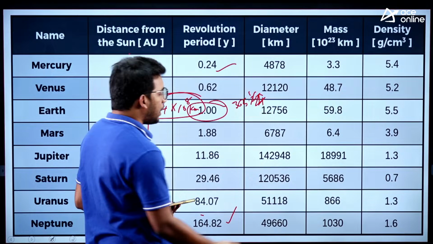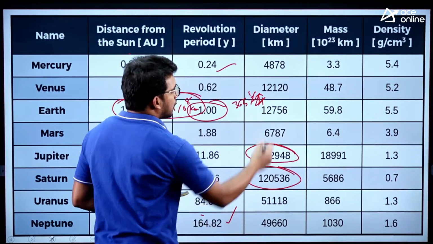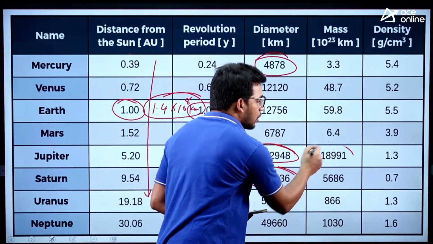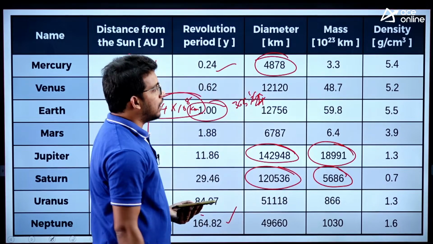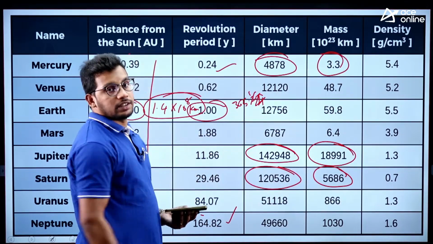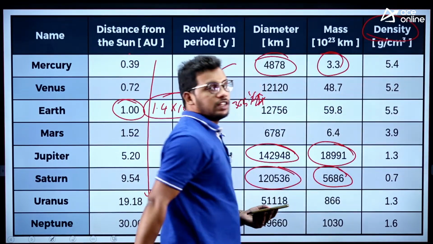Now the diameter, as I said, Jupiter is the largest one, followed by Saturn, and the least we have is Mercury, right? Same with mass, the same thing: Jupiter is the largest one, followed by Saturn, and the least mass is with Mercury. So same as size. And one very important thing is density. Many times it's been asked in the exam.